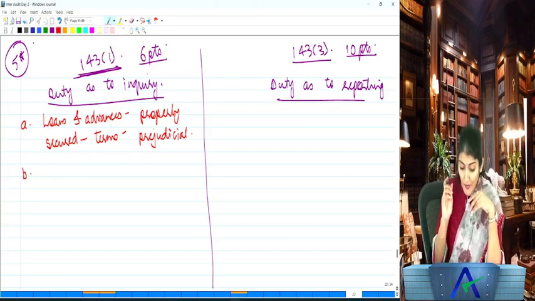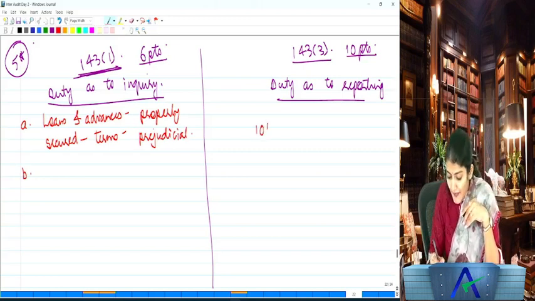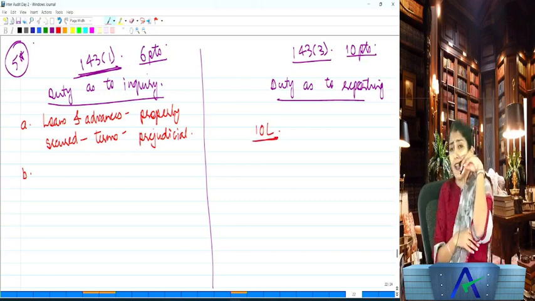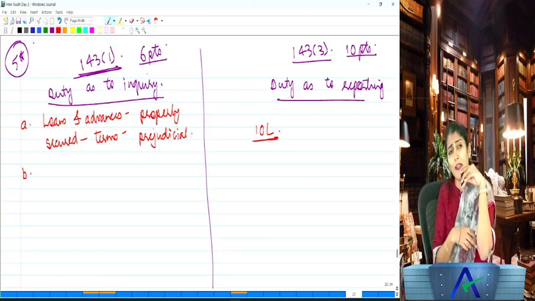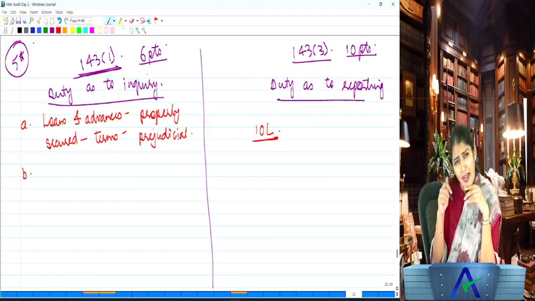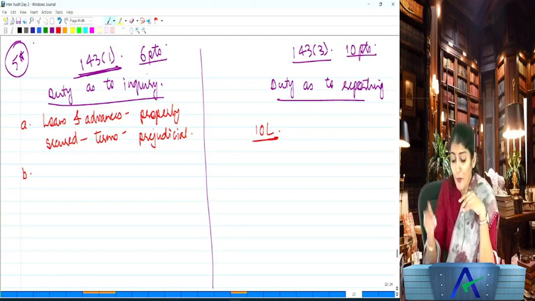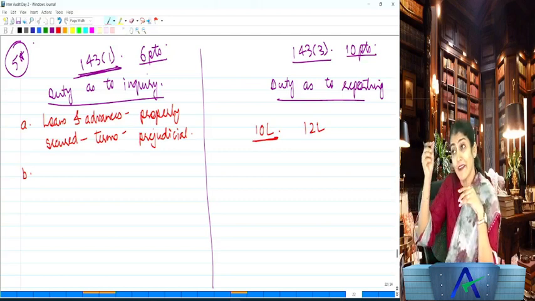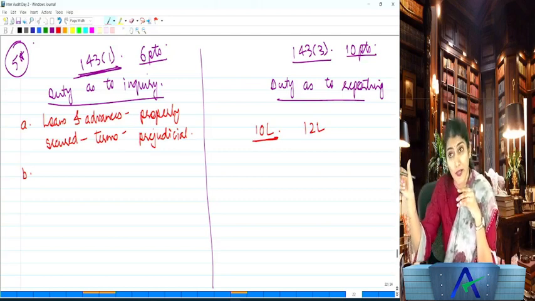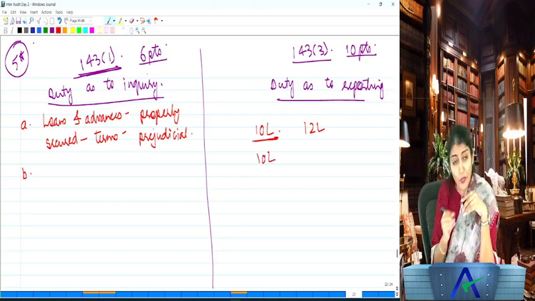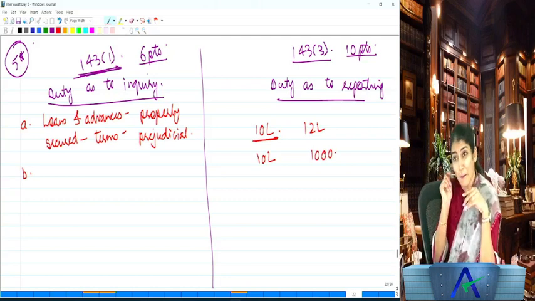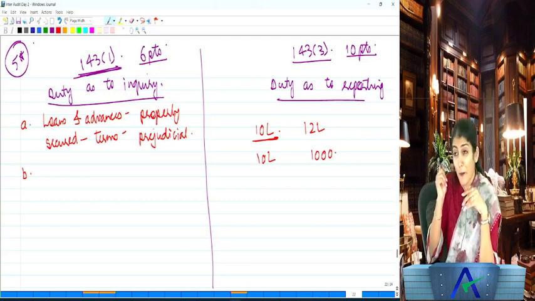Right, what does it mean? Okay, the company has given a loan of 10 lakh, for example. Now generally think, if you give a loan of 10 lakh to somebody, how much security will you take from that person? At least 10 lakh, but generally we keep a margin also. So you might take a security of 12 lakh or 15 lakh or something like that. Then can we say that the loan is properly secured? Yes. But what if you've given a loan of 10 lakh and you've taken a security of 1,000? Is it properly secured? No, it is not properly secured.